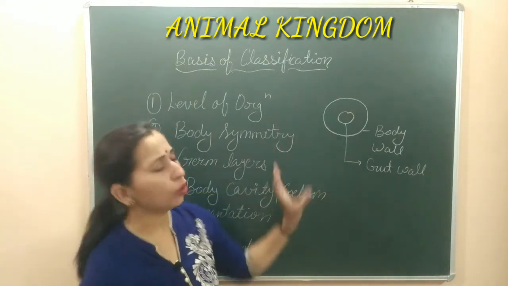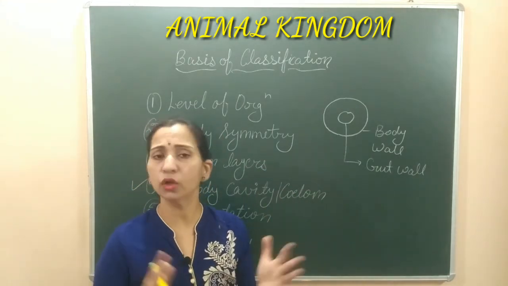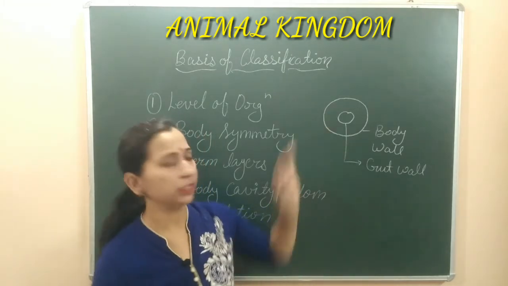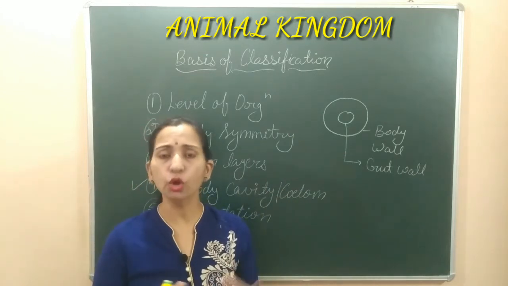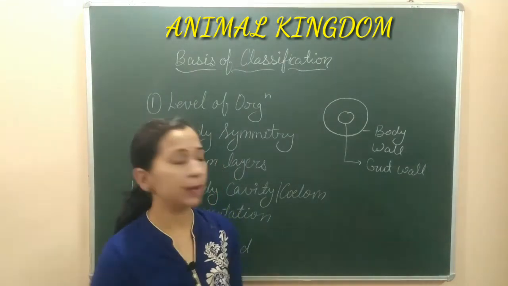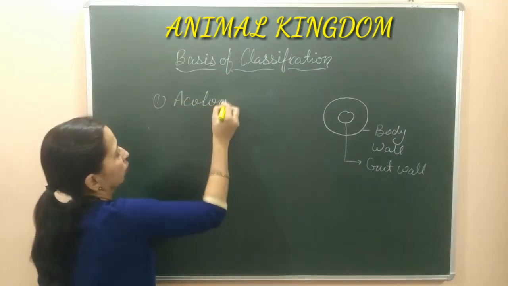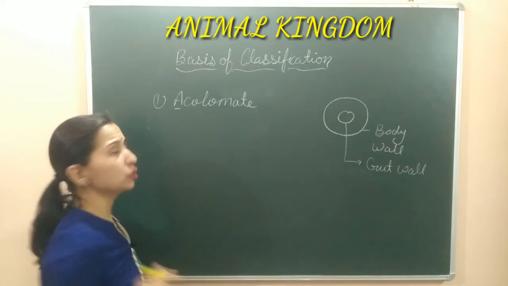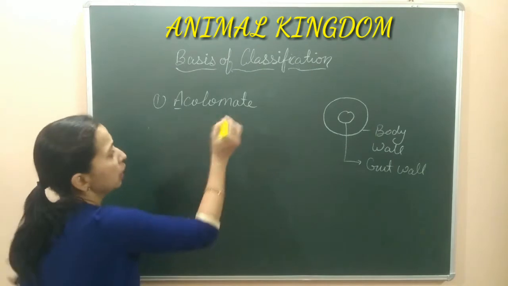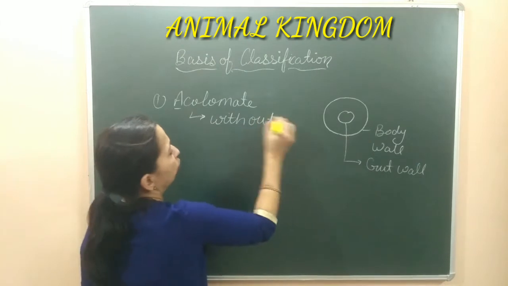This cavity can be of different types. In some organisms this cavity can be present, and in some organisms this cavity may not be present. So, on the basis of the presence or absence of this cavity, the organisms are classified or grouped into different groups. हम अलग-अलग groups या अलग-अलग type के animals के बारे में बात करेंगे. First is acoelomate. A means without. These are the organisms in which the coelom or the body cavity is not present. So we can say that these are without body cavity, without coelom.